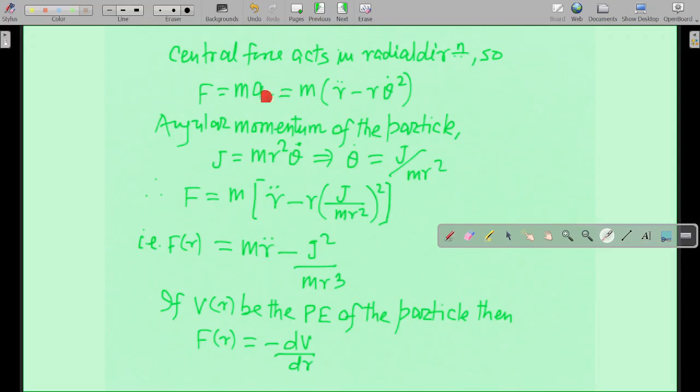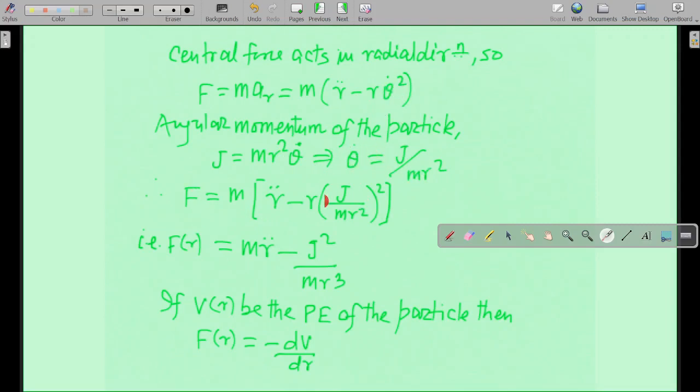So a_r can be written like this, which we have already proved in the previous lectures, and central force acts in the radial direction. So this particular equation will hold, that is the force will be equal to m a_r. The theta component, the transverse component, is already 0, so only the radial component will remain. So the angular momentum of the particle, which is a constant, gives theta dot equal to J by m r square. Now in place of theta dot, just substitute this from here to here.